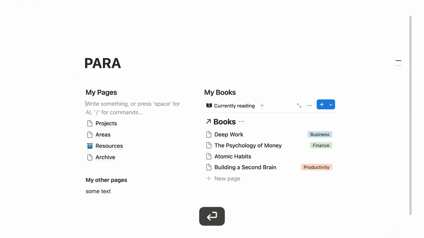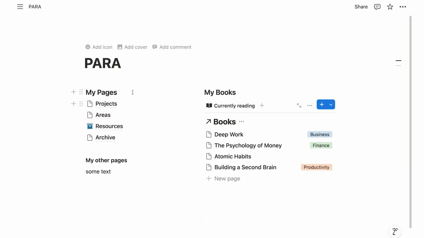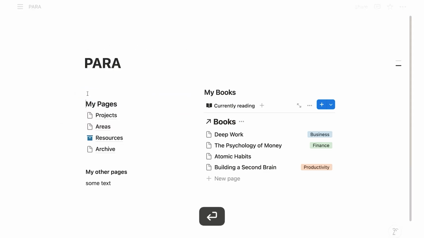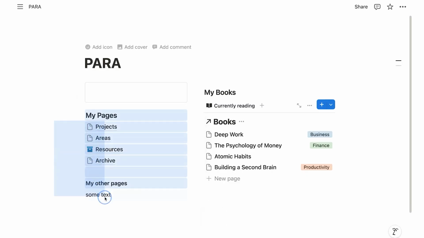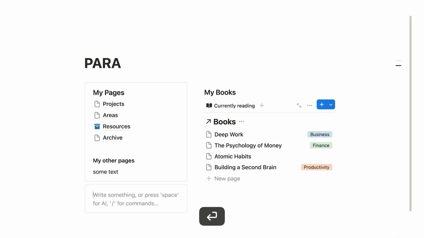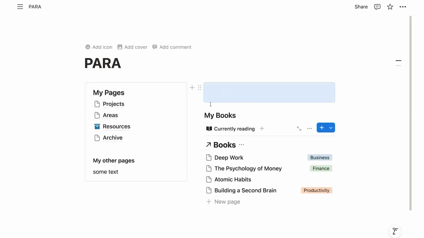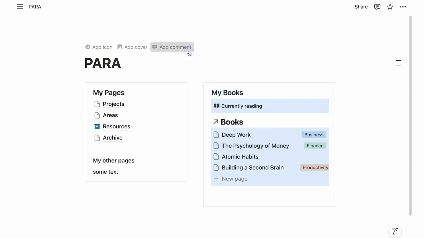And let's use the divider that we learned about previously, maybe, to add something like this. Or actually, rather than this, let's use the callout, the clean callout from before. So let's add a callout. It's clean, it has no background. I can move all these elements into this callout. And then we create another callout here on the side to move our database in there. And then we have our nice two sections here on our page.